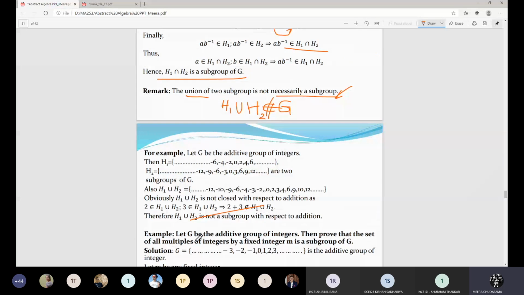Next: suppose G is an additive group of integers, then prove that the set of all multiples of integers by a fixed integer m is a subgroup of G. Do you want to try it by yourself or should I do it? Please give your answer.